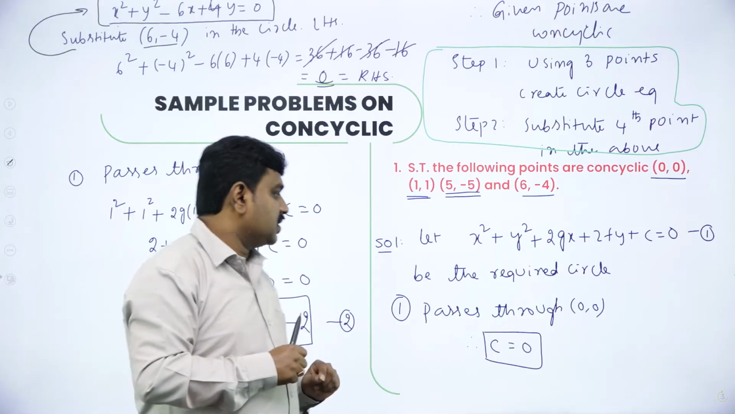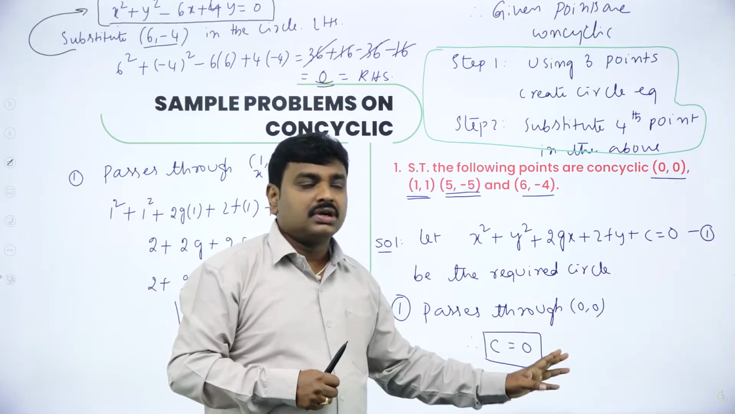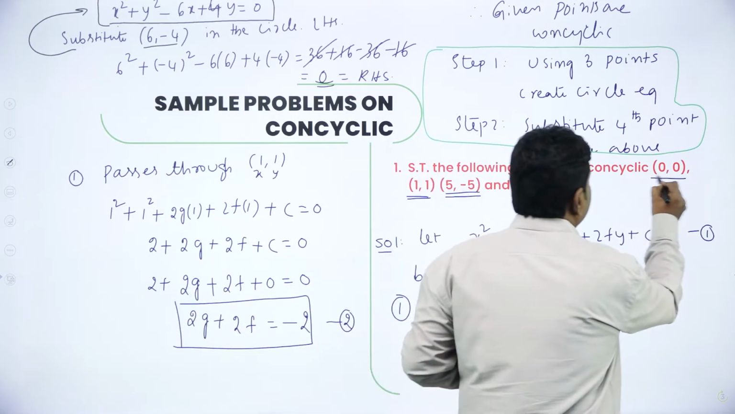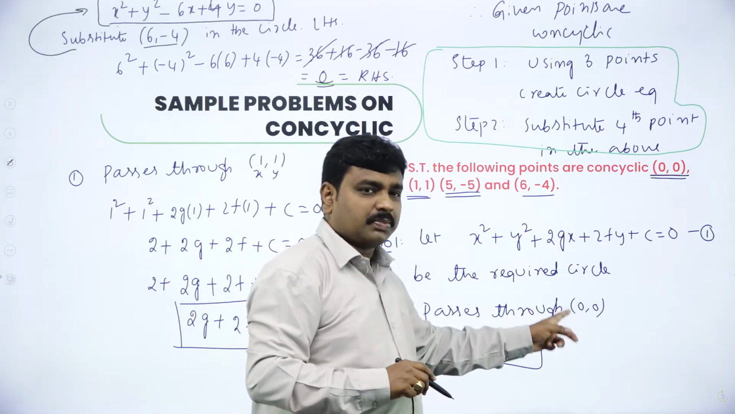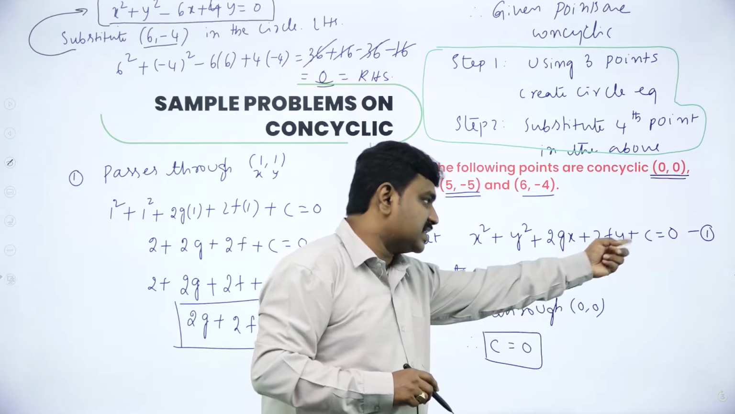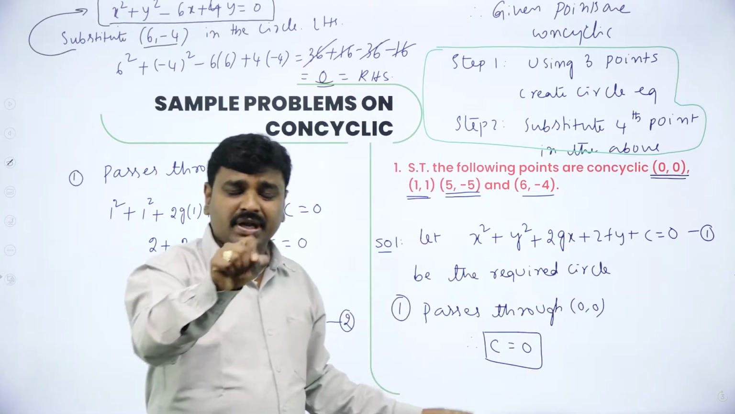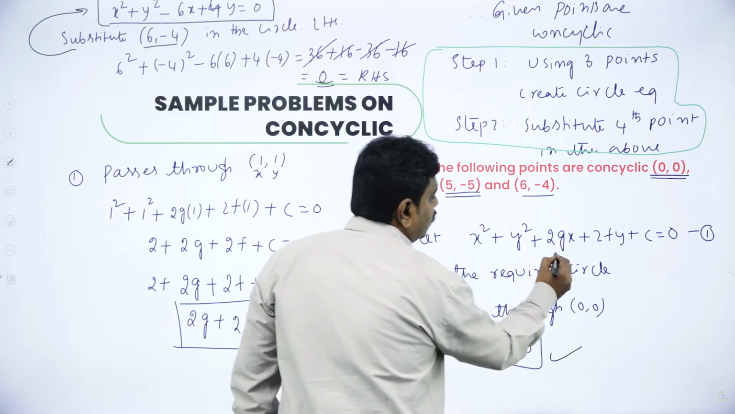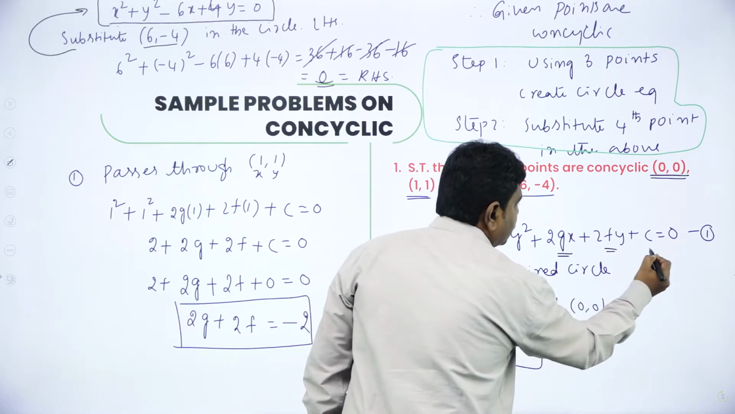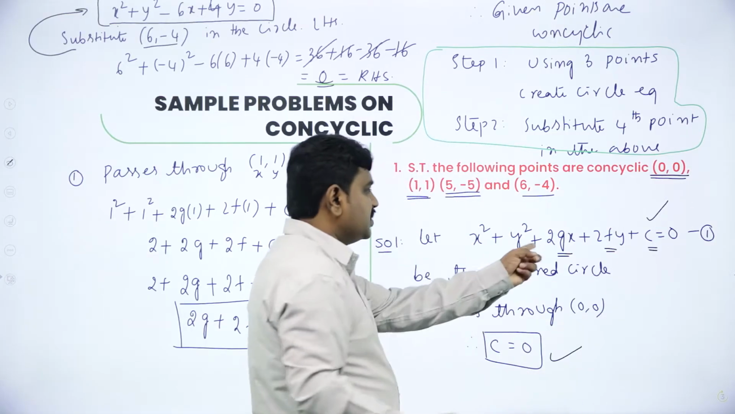What is the second step? Substitute. Circle 1 passes through origin. So, they told it is passing through this point. I told you if any circle passes through any point, substitute the point. In the place of x and y, if you put 0, 0, you will get c value 0, or directly remember if circle passes through origin, directly c is 0. There are 3 unknowns: g, f and c. Now I got c. Now we should find g and f.